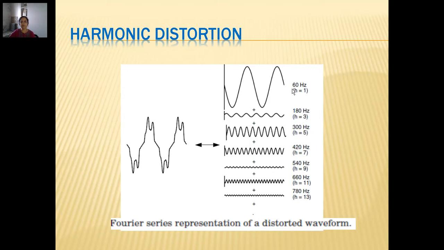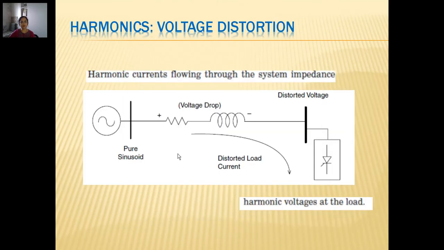So if it is third order, its frequency would be 3 times, 5 times if it is a fifth order harmonic, 7 times if it is a 7th order harmonic, and so on. When we add all these currents together, we get this kind of non-sinusoidal current. This is the concept of harmonics.